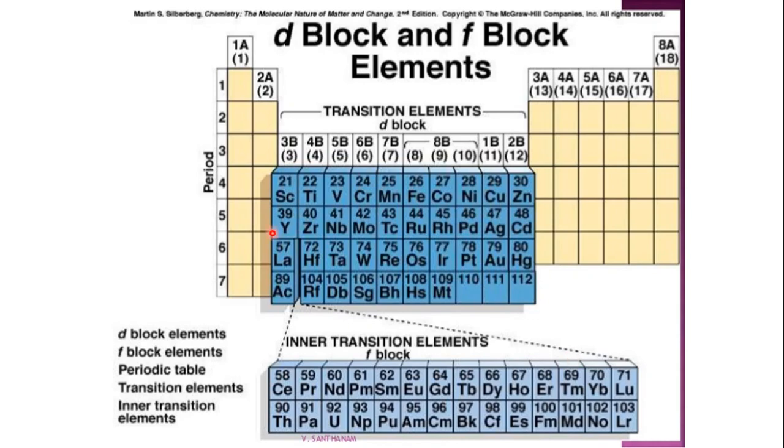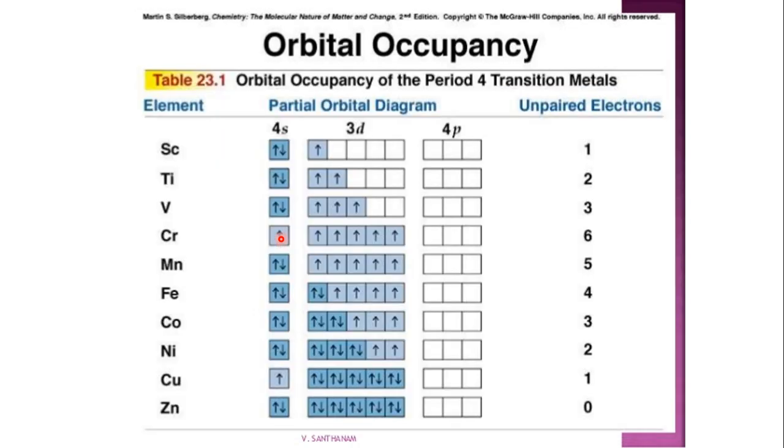This is the periodic table where the blue colored region shows the d block elements, and down there are the f block elements. Coordination complexes are formed mostly by the d block elements, because d block elements exhibit extended valency, going beyond their normal valency, due to the presence of electrons in the d subshell.